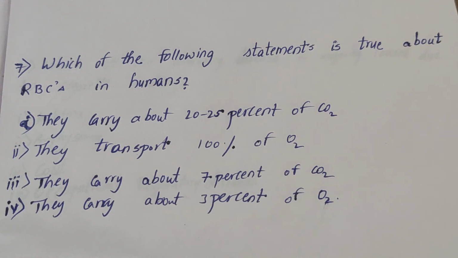Which of the following statements is true about RBC in humans? First option, they carry about 20 to 25% of CO2. Second option, they carry 100% of O2. Third option, they carry about 7% of CO2. Fourth option, they carry about 3% of O2.